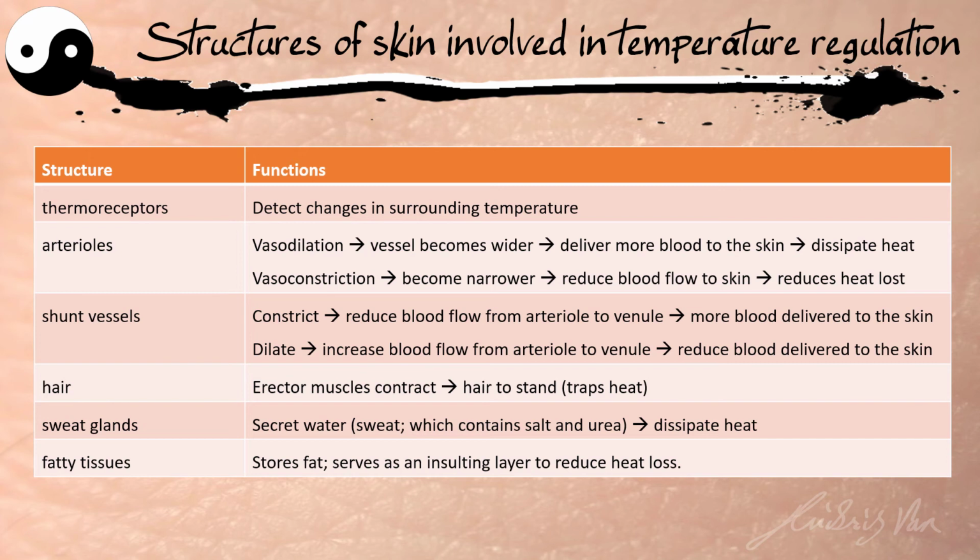When we sweat, the water will gain heat from our body, so our body loses heat to the sweat, and eventually when the sweat evaporates, it will cool our body. And lastly, the fatty tissue, like I said, stores fats and provides a layer of insulation to reduce heat loss.